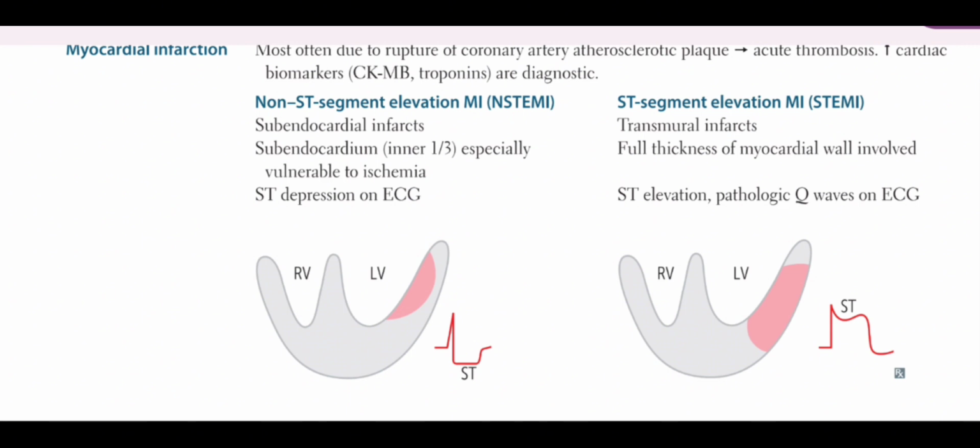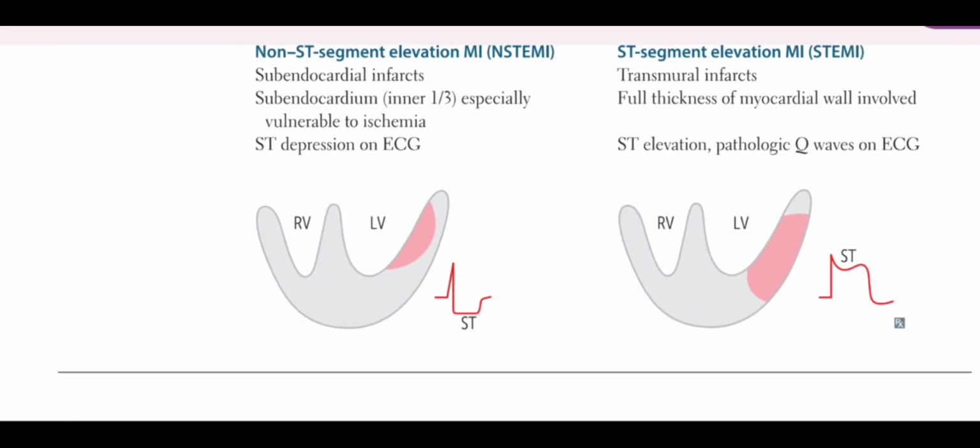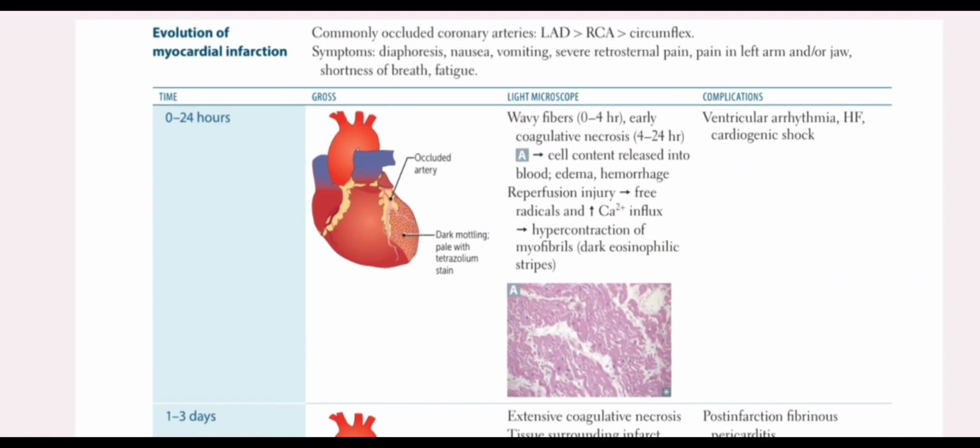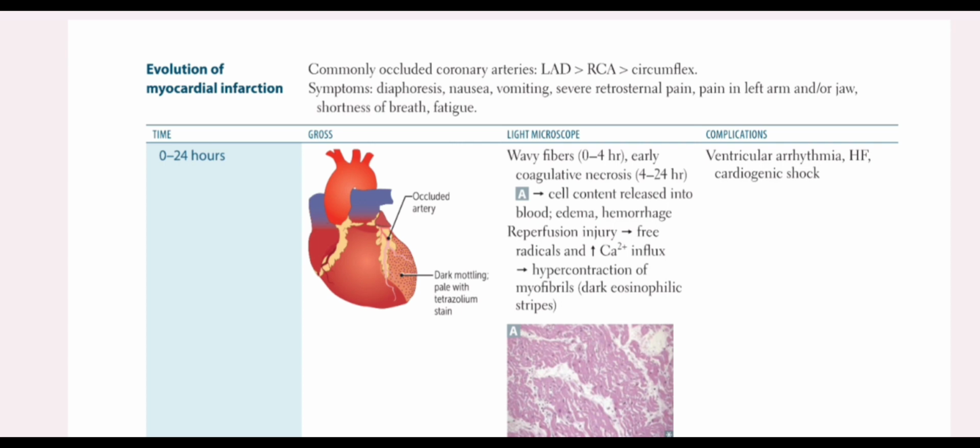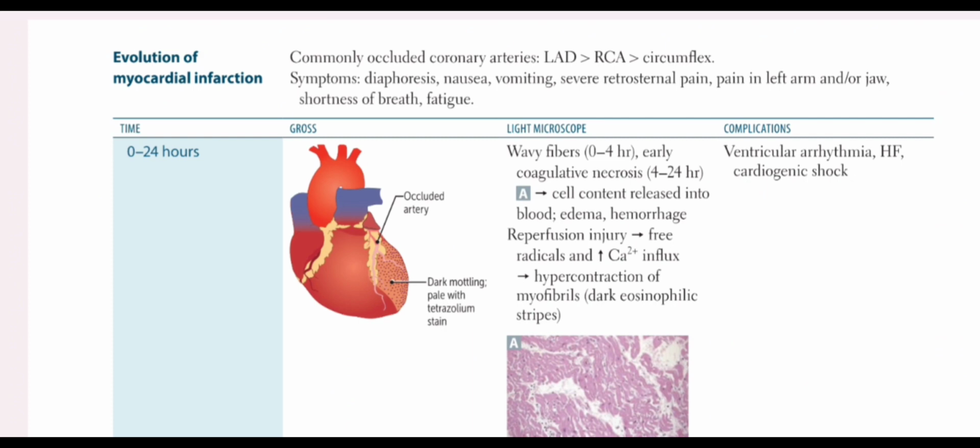There is full thickness myocardium involved, and there is ST elevation, and eventually there is development of pathologic Q waves on the ECG. Then we have the evolution of the myocardial infarction, that is the changes that occur in the heart muscle after a period of time in myocardial infarction. So the commonly occluded coronary arteries are the left anterior descending artery, then we have the right coronary artery, and then last we have the circumflex artery.